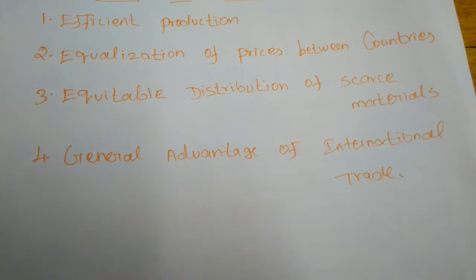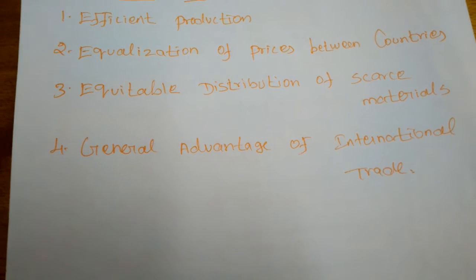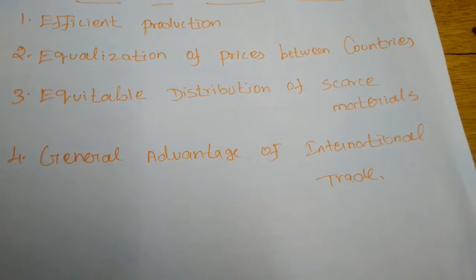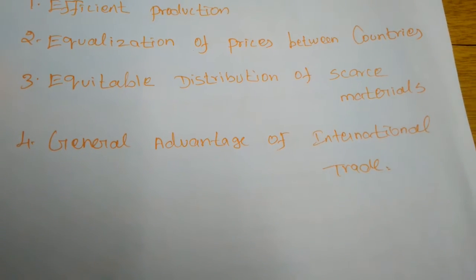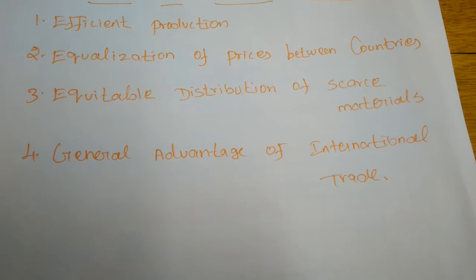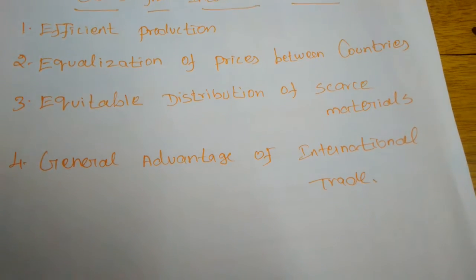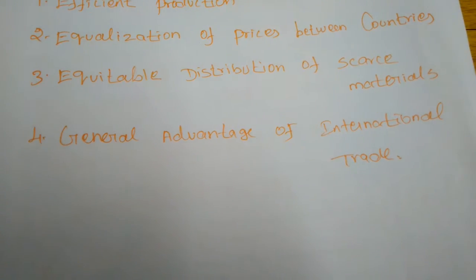So except for the cost of transportation, the price will be the same among the different countries.